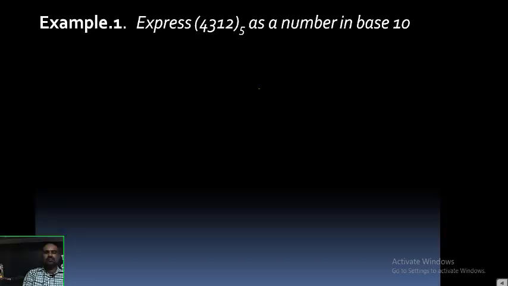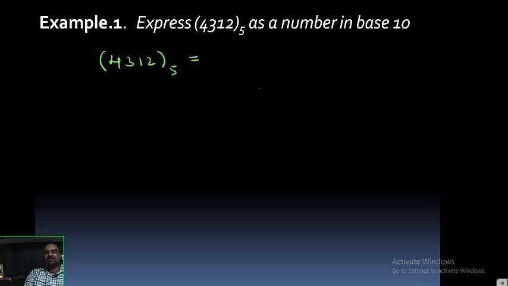Hello students, here we have an example problem. A 4 digit number is given in base 5. We want to write that number as a number with base 10. I will write 4, 3, 1, 2 base 5.